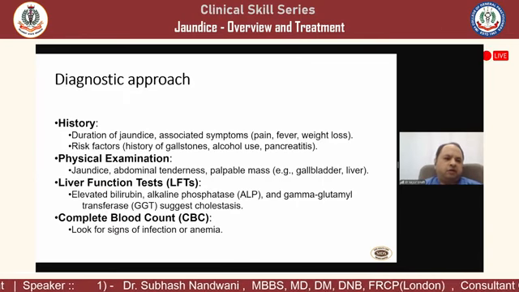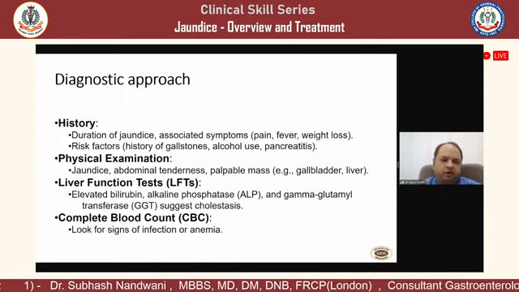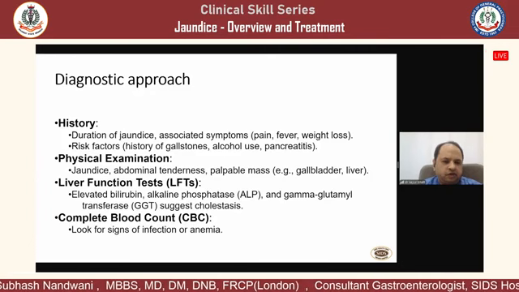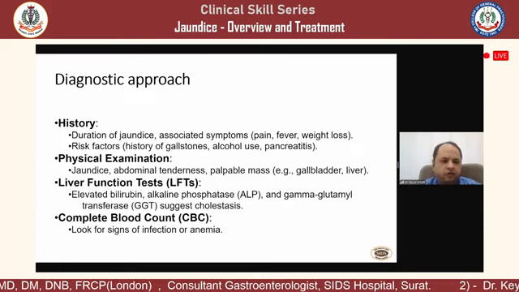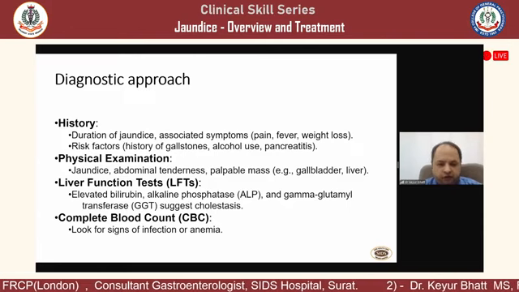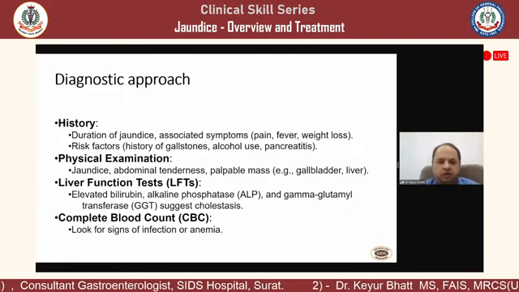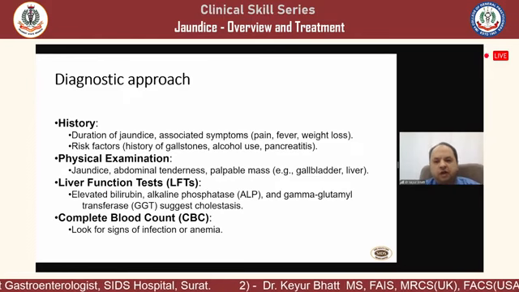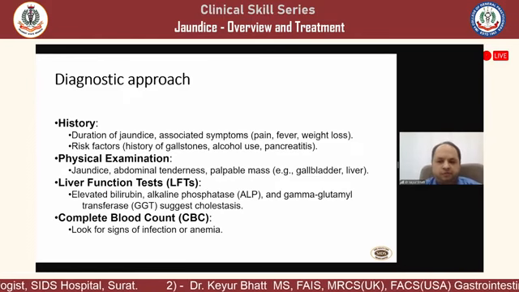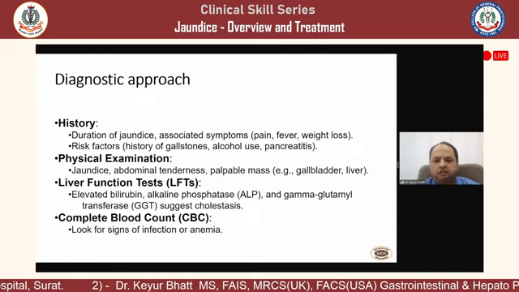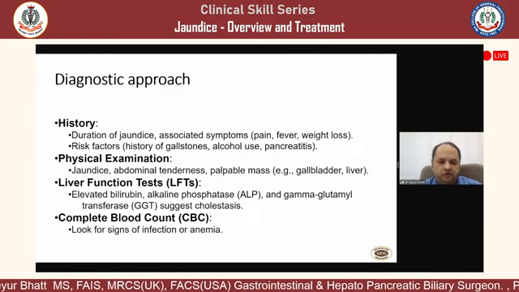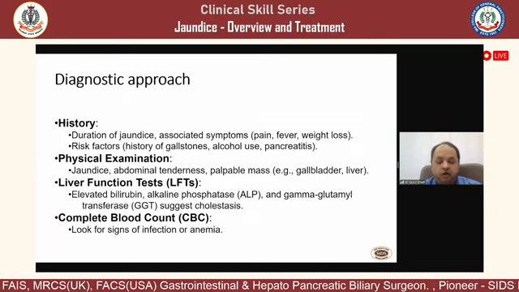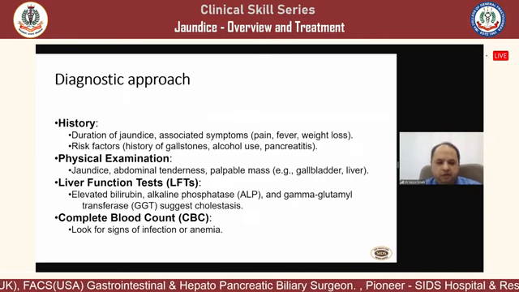The diagnostic approach is very standard. Initially we take the history: the duration and the associated symptoms, which are very important. Also the associated risk factors: whether the patient had a gallstone in the past, was an alcoholic, or had previous episodes of pancreatitis, as they can behave in a different way. Then physical examination for sclera jaundice, abdominal tenderness, or any palpable mass, especially in the right hypochondriac region.